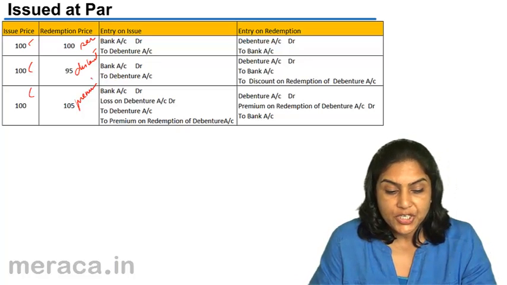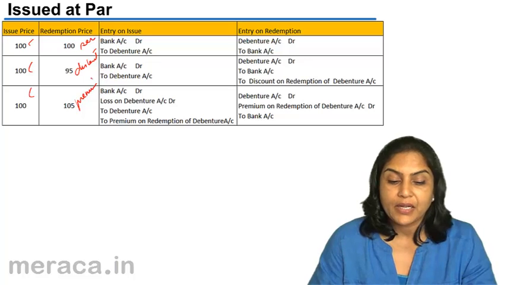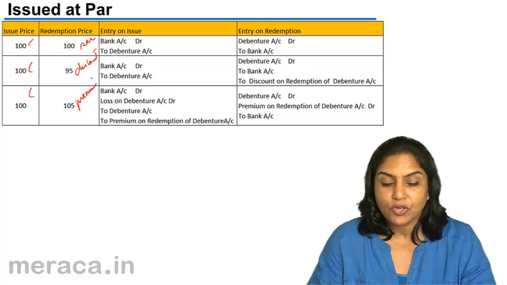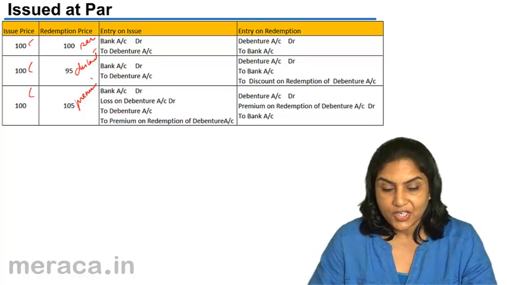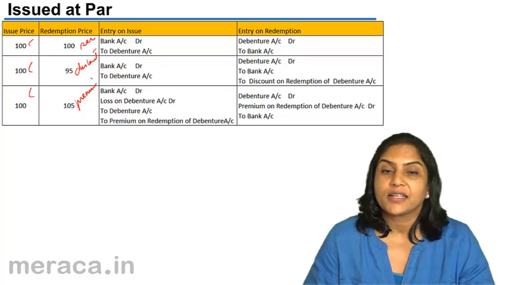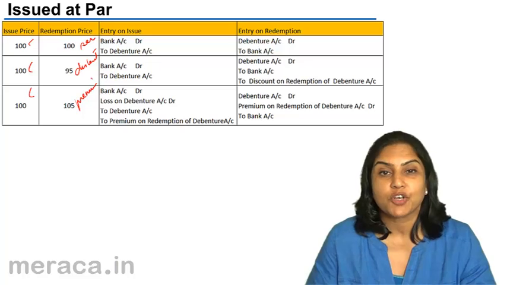So debentures are issued at 100, but they are redeemable either at par or at a discount or at a premium. What would be the accounting entries, considering that these terms of redemption are included in our terms of issue?